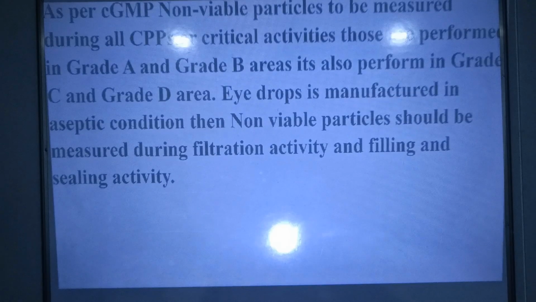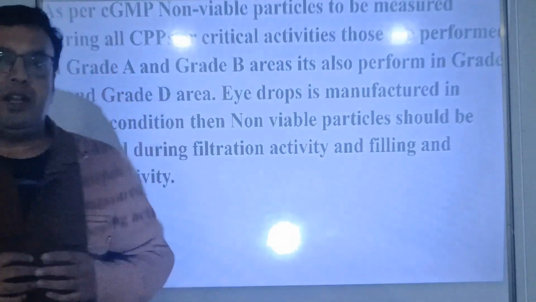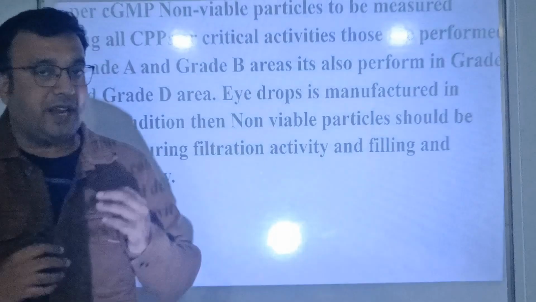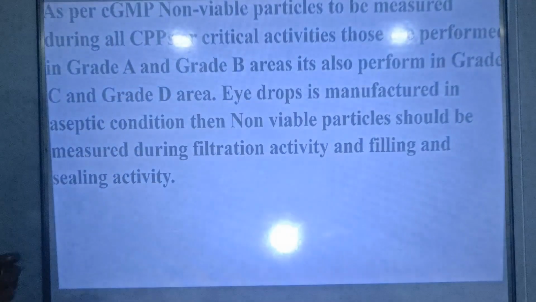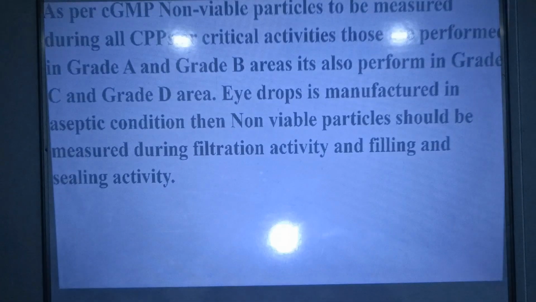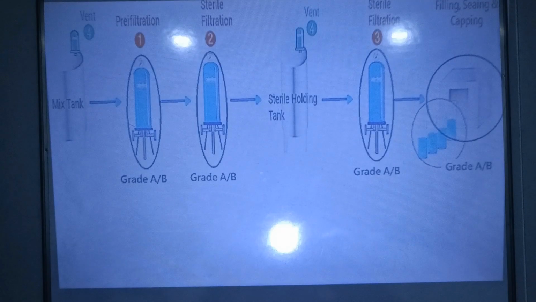As per CGMP, non-viable particles are to be measured during all critical process parameters or critical activities that are performed in grade A and grade B areas. It is also performed in grade C and grade D areas. We understand it with the help of an example. Here we are taking the manufacturing process of eye drop as an example. This eye drop is manufactured in aseptic condition or aseptic area. Then non-viable particles should be measured during all filtration activities and filling activities, because all these activities are carried out in grade A surrounded by grade B area.